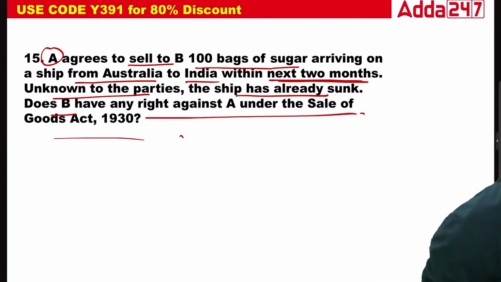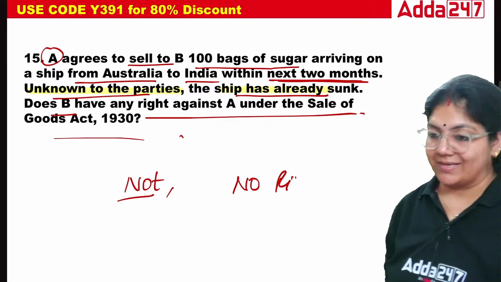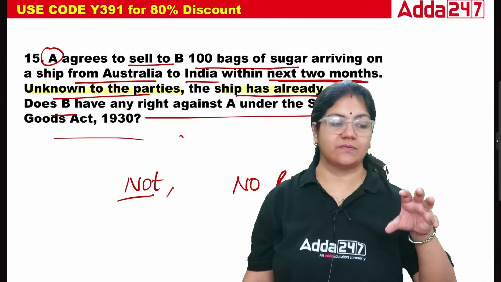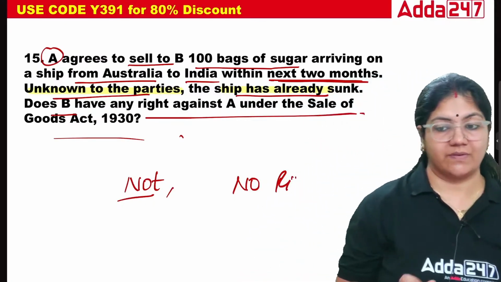So class, in this one the ship has already sunk, and that is unknown to the parties. So we can say B has no right against A because that is unknown to the parties. If the material fact is not known, the contract cannot be a valid one. So that's why B does not have any right against A.